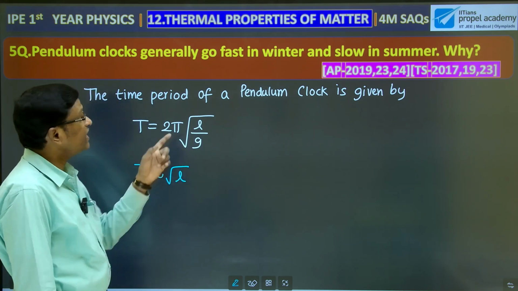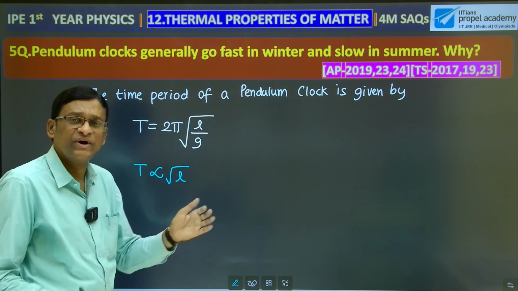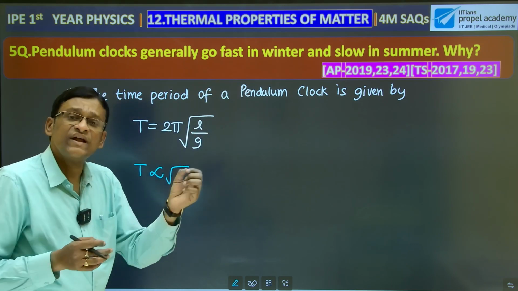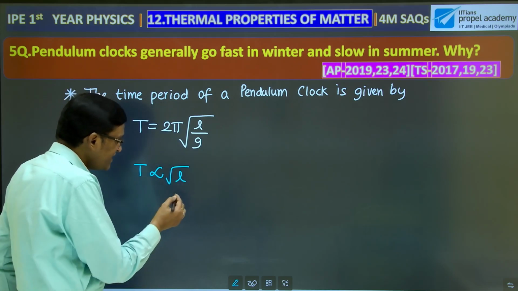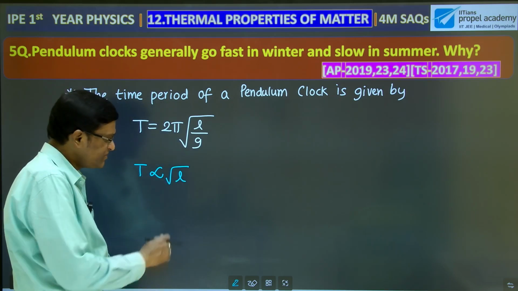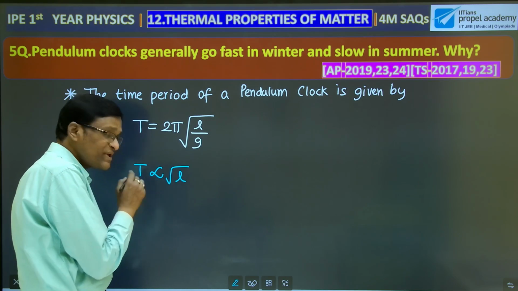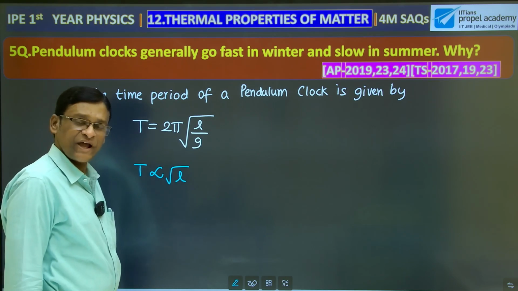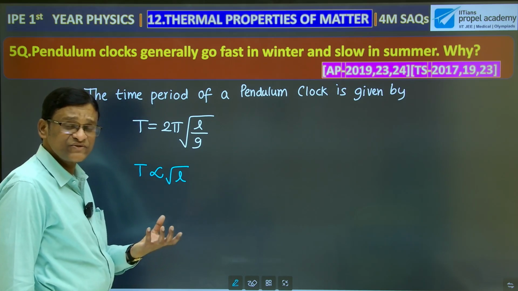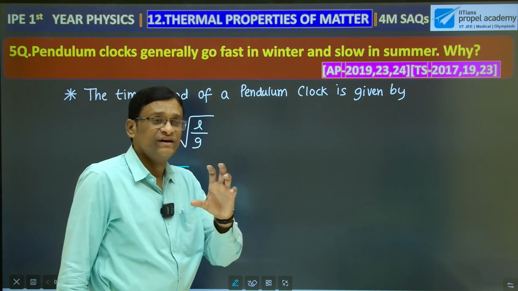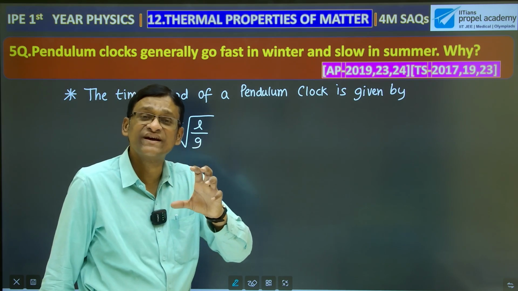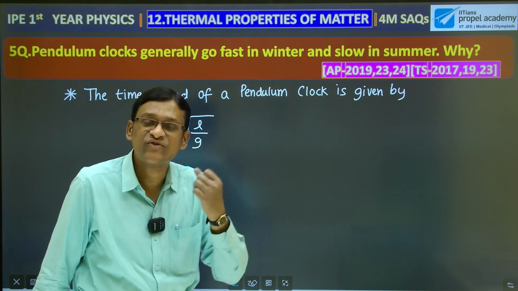So now in winter, what will happen? Metals generally will contract. Slightly the length of the pendulum decreases. Therefore, time period decreases. Time period is decreasing means what? The clock is ticking more number of seconds in a given day. That's why it moves fast.